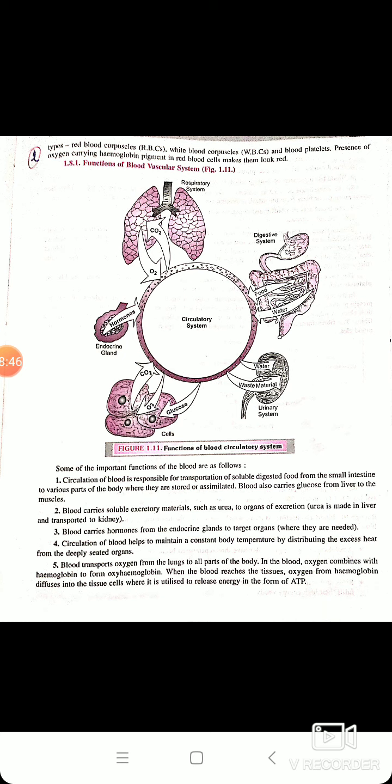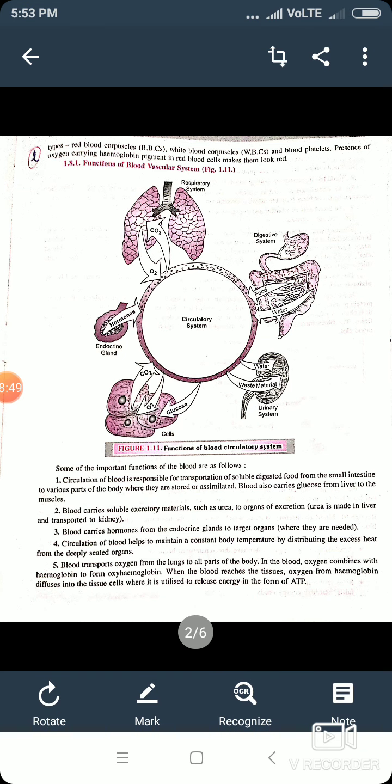Second, blood carries soluble excretory materials such as urea to organs of excretion. Urea is made in the liver and transported to the kidney. Blood carries hormones from the endocrine glands to target organs, that is where they are needed.